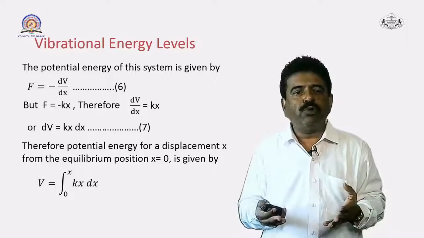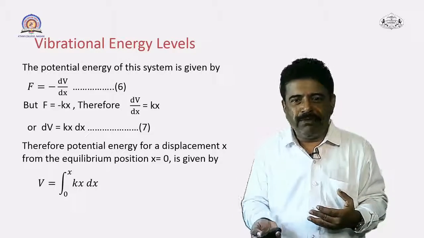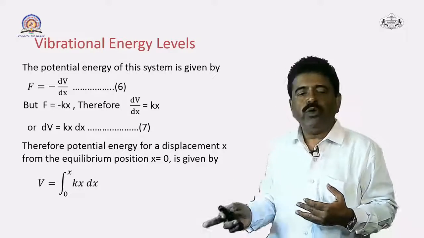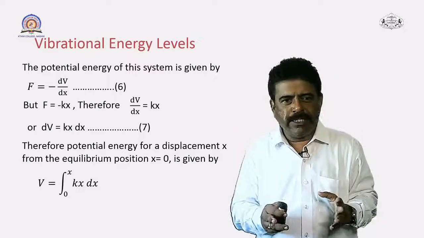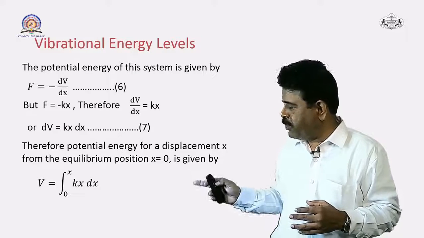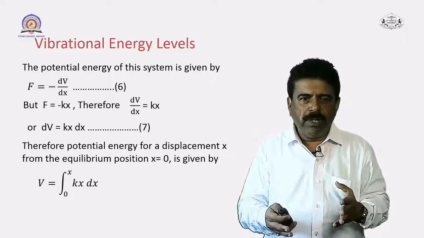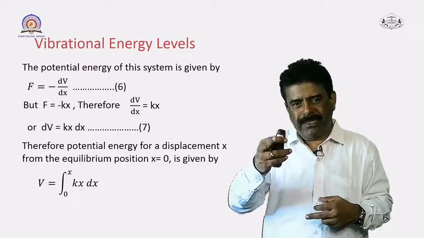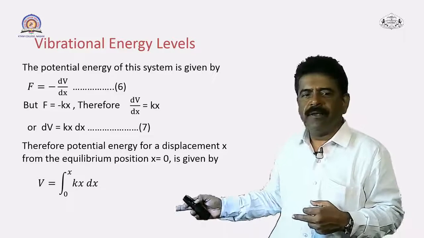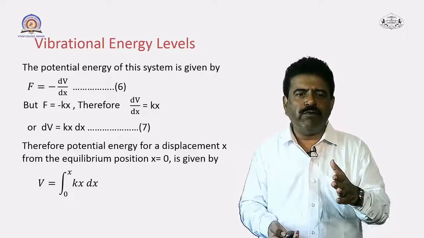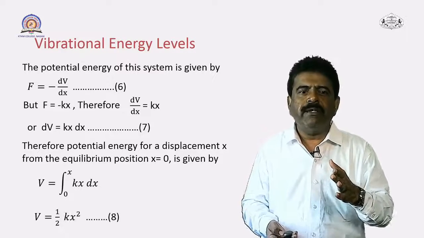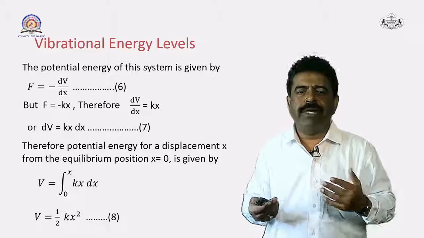You can find out the potential energy by integrating equation number 7. So V, that is the potential energy, will be equal to the integration from 0 to x of kx dx. If you find out this integration, V will be equal to 1/2 kx square.